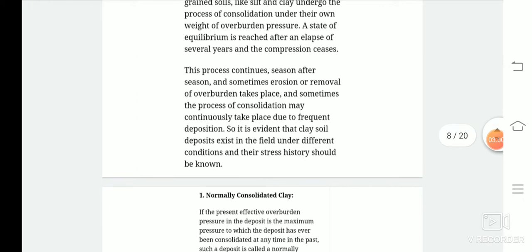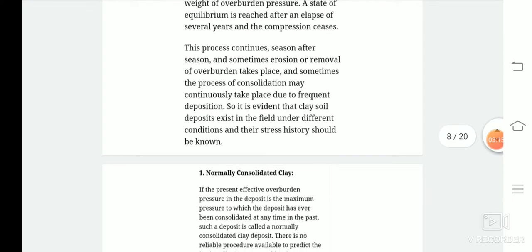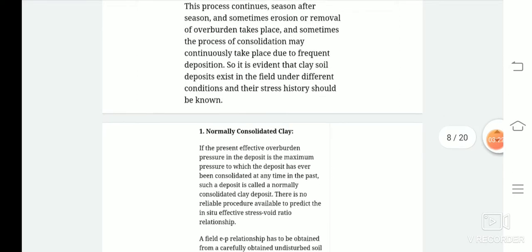So it is evident that clay soil deposits exist in the field under different conditions. So here we can easily say that the soils which are found naturally may exist under different conditions, and their stress history should be known before starting the consolidation. So what are the types of clay that can be encountered?